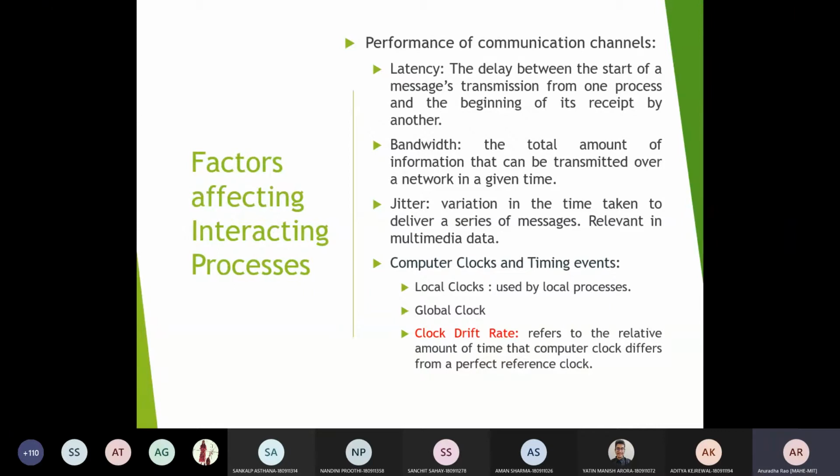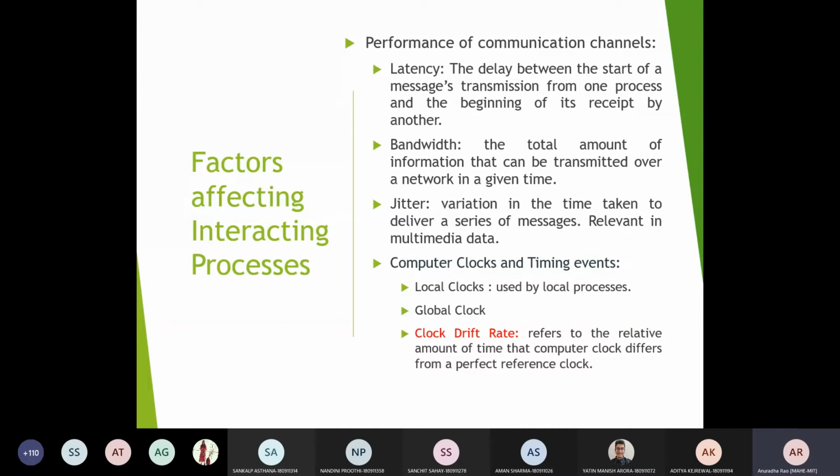The next parameter is jitter, the variation in the time taken to deliver a series of messages. It is basically focused on multimedia data, so that if the jitter is less, the user will feel comfortable receiving the video or audio data. The last parameter which you have to consider is the computer clock and timing events, because that is where, as I said, you will have to focus on the synchronization aspect.